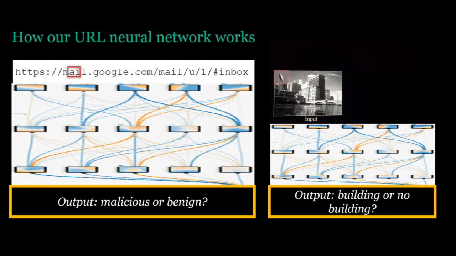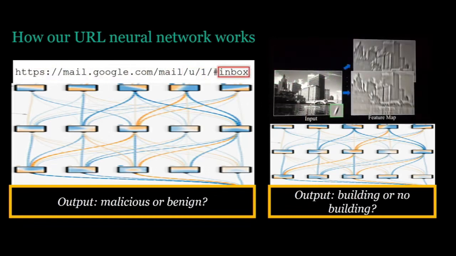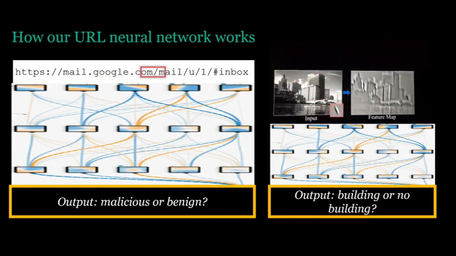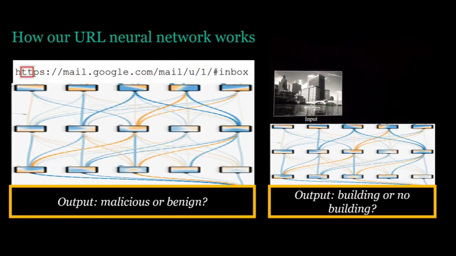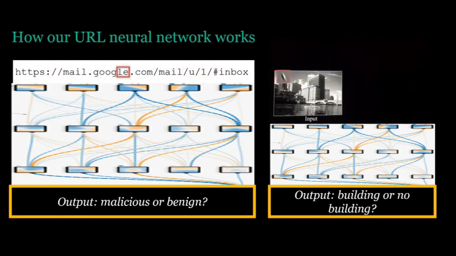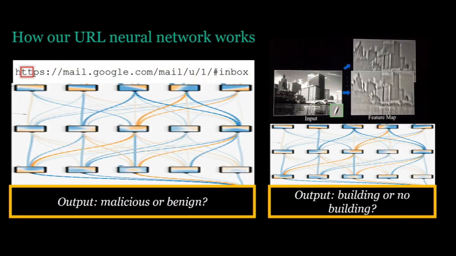So the kinds of features it recognizes are like .ru, right, for Russia, or .uk for the UK, or .com, or PayPal, right, stuff like that. The neurons are looking at multiple resolutions, at a resolution of 2, 3, 4, and 5 characters. And what winds up happening is the URL gets represented as a mixture of the patterns that these, in this case, 1,024 convolutional neurons have recognized in the URL. And that gets fed into the rest of the neural network, which decides if the URL is malicious or benign.